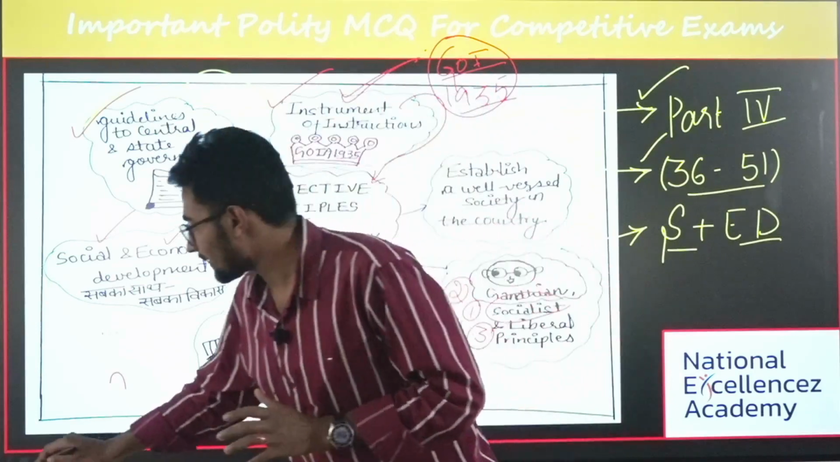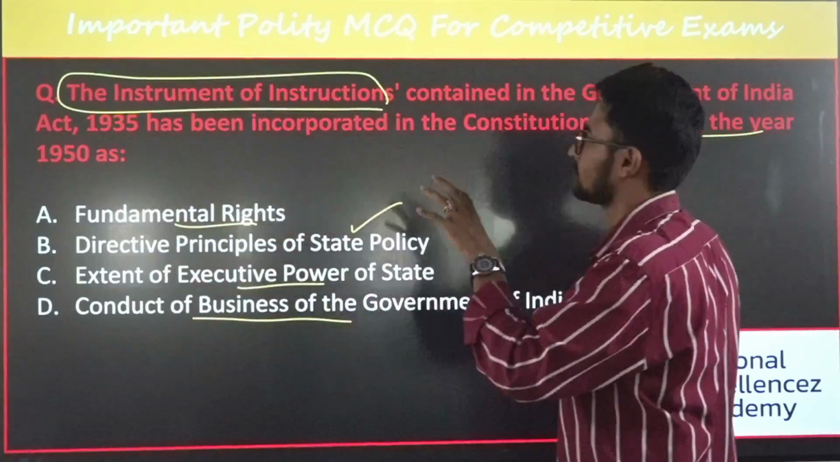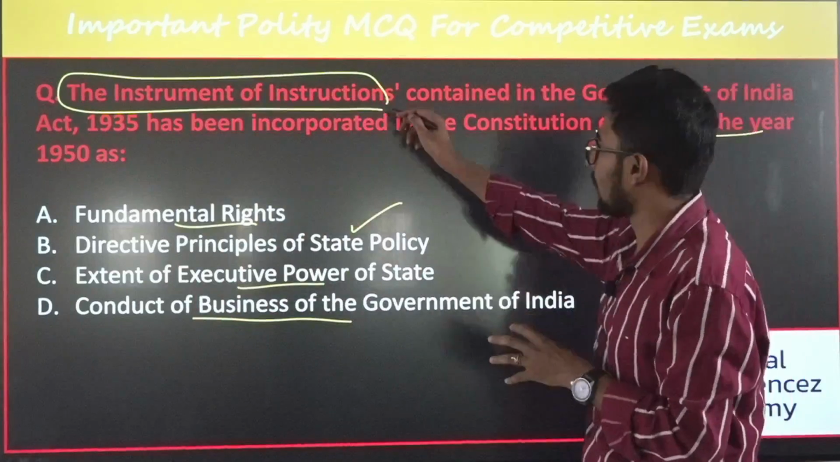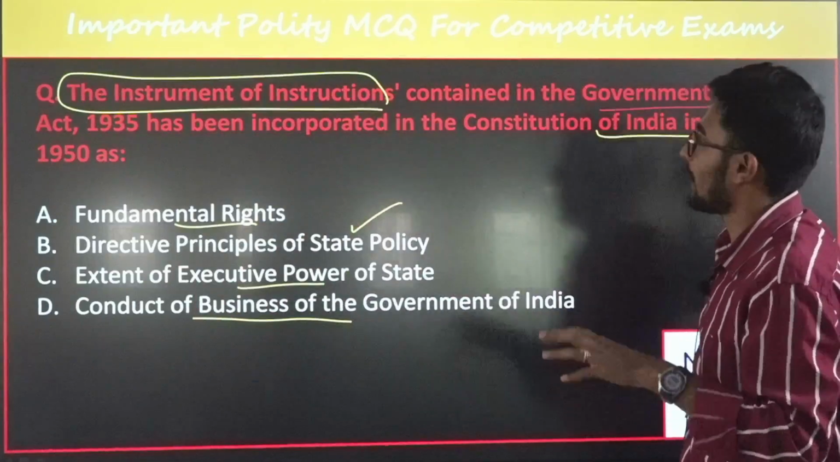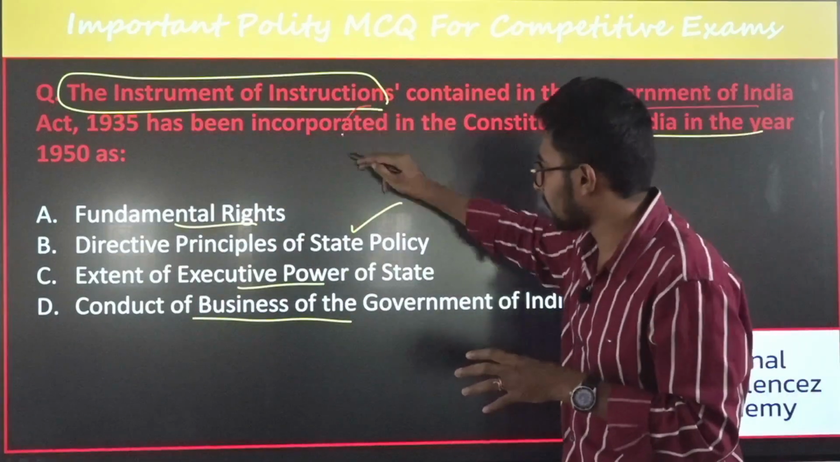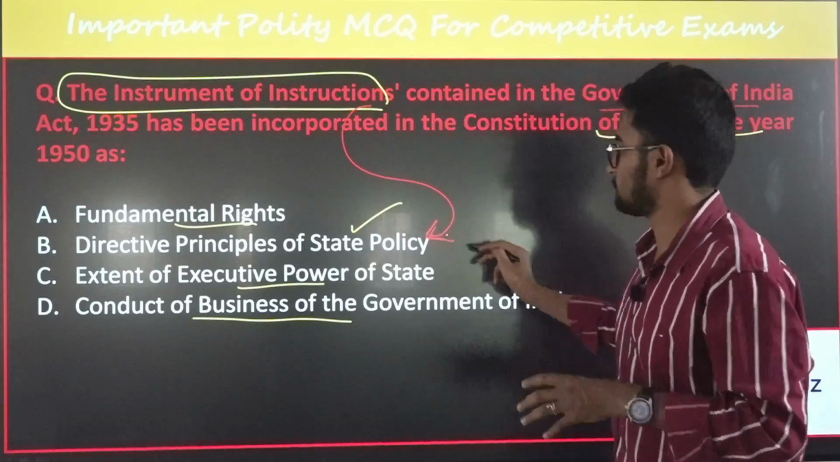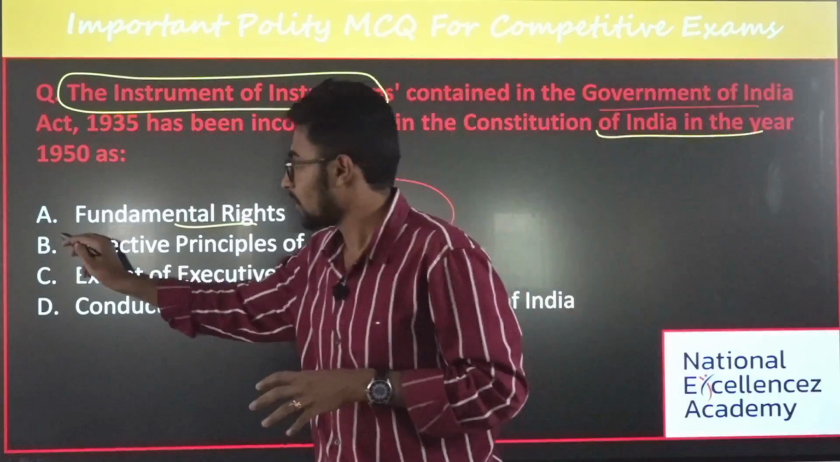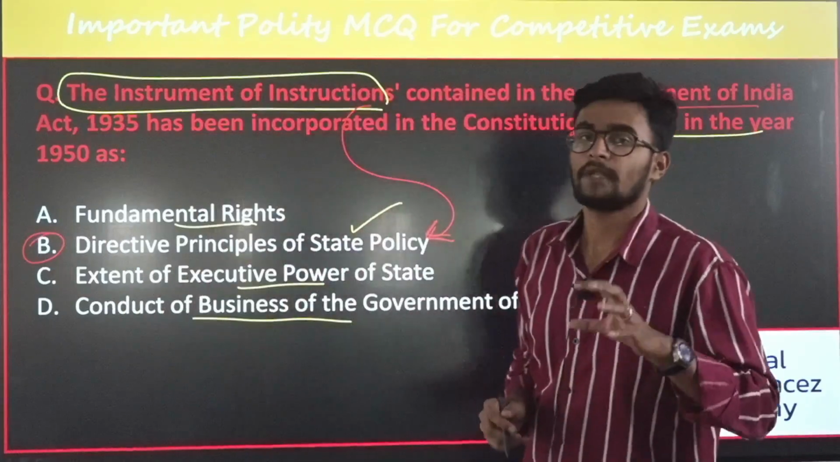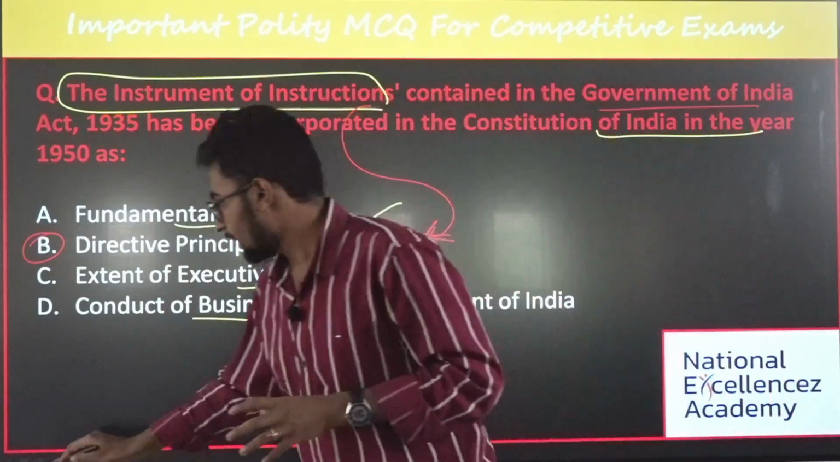Then what is the answer for this? The instrument of instructions contained in the Government of India Act of 1935 has been incorporated in DPSP. Yes, the answer for this is option B. Is it clear? Okay, next question.